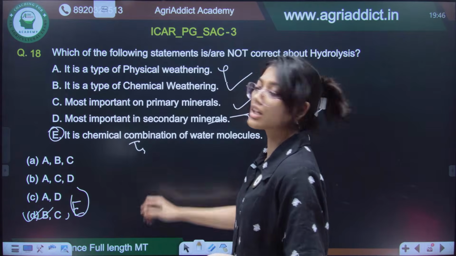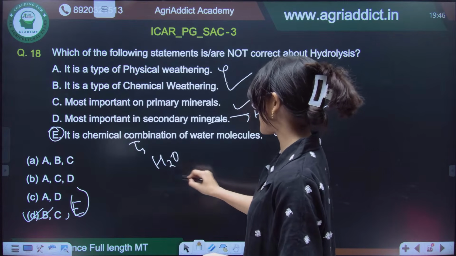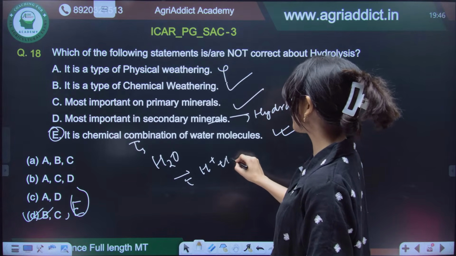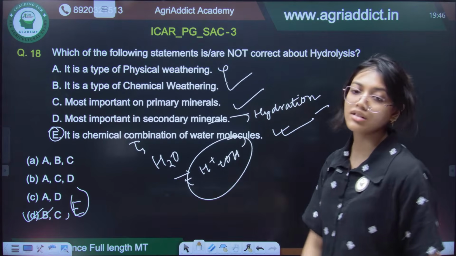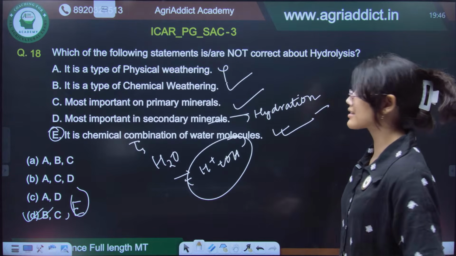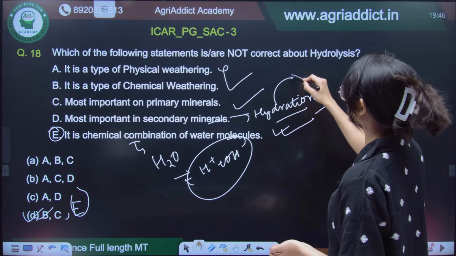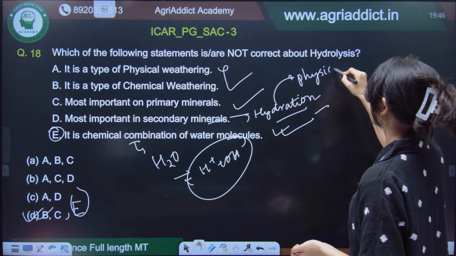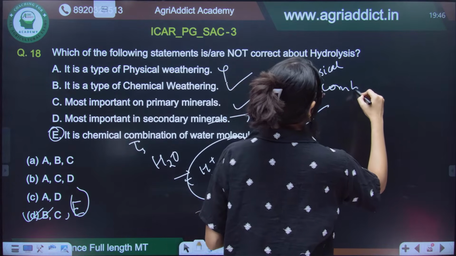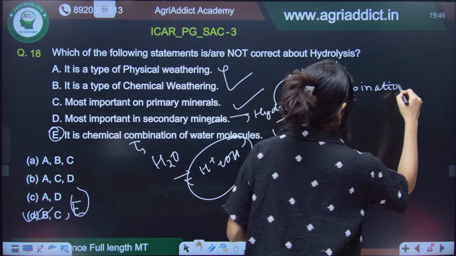Why is it a chemical combination? Because water is breaking down into H plus and OH minus ions. Okay? And that is why it is a chemical combination. But in case of hydration, it will be a physical combination. It will be a physical combination. Clear?